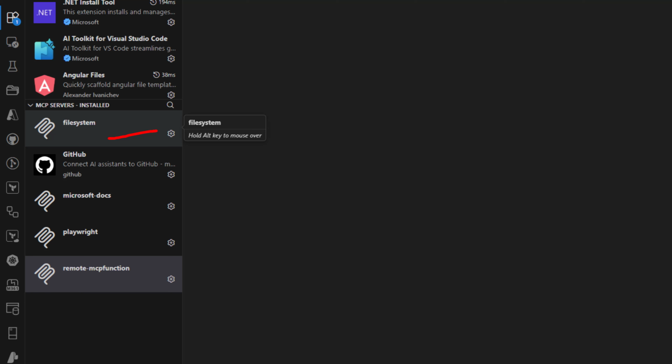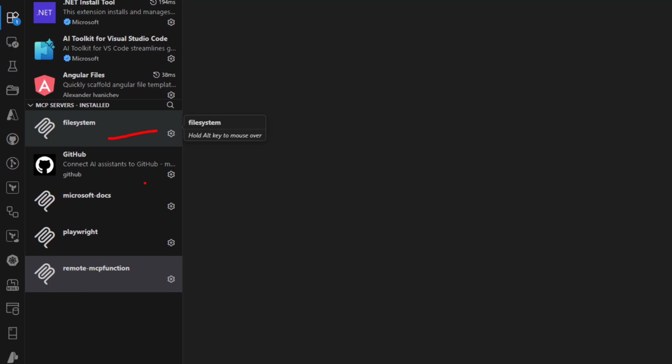So in order to not waste a lot of time, instead of creating each folder manually and doing copy paste, and we are human after all, we can make mistakes, we can just enable this MCP server and ask it to organize these files based on the type or the extension and create a folder by extension. And like that, instead of doing this in 1 hour, it can be done in less than 30 seconds.